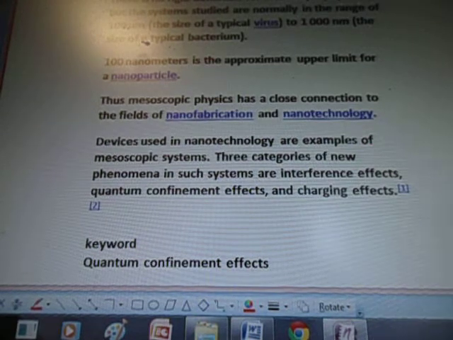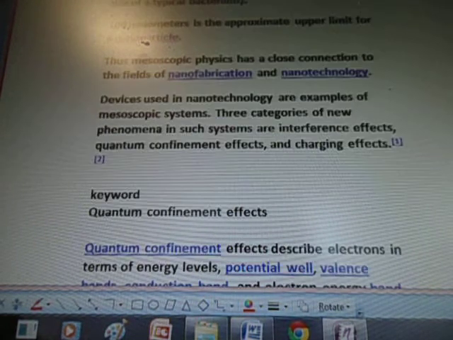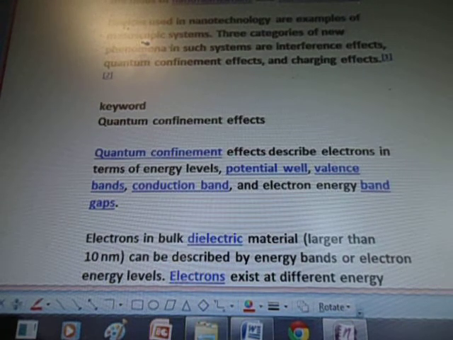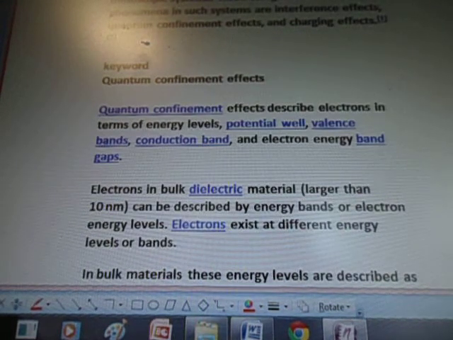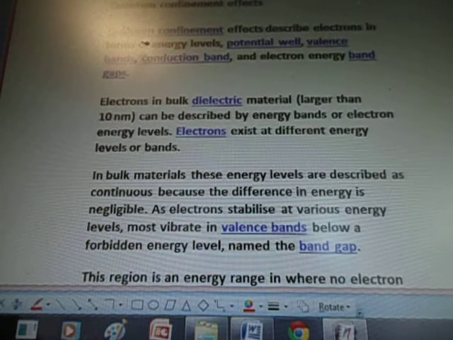Thus, mesoscopic physics has a close connection to the fields of nanofabrication and nanotechnology. Devices used in nanotechnology are examples of mesoscopic systems. 3 categories of new phenomena in such systems are interference effects, quantum confinement effects, and charging effects. Keyword quantum confinement effects. Quantum confinement effects describe electrons in terms of energy levels, potential valence bands, conduction band, and electron energy band gaps. Electrons in bulk dielectric material larger than 10 nm can be described by energy bands or